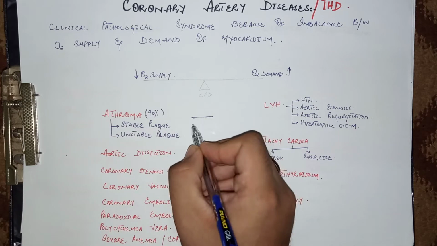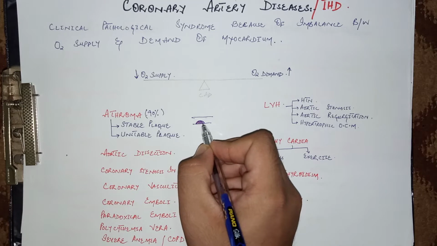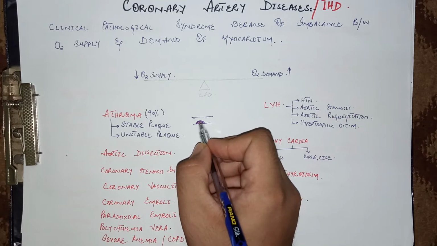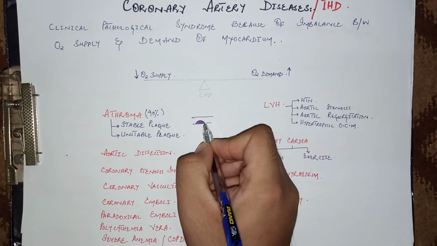Basically, in the stable plaque, the fibrous capsule of the plaque is very thick and firm, so no changes occur in these plaques. These are hemodynamically stable plaques.